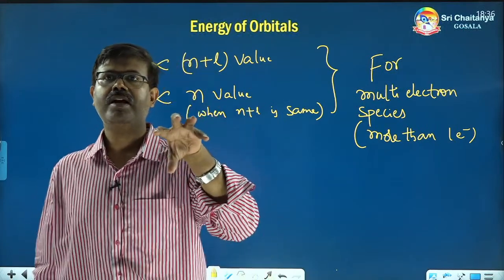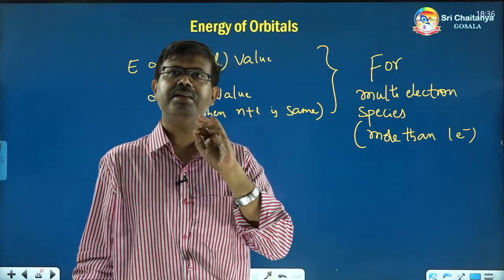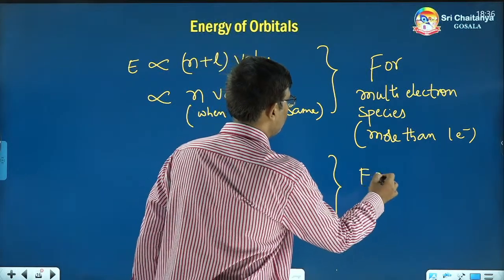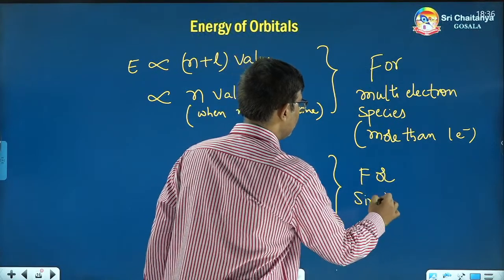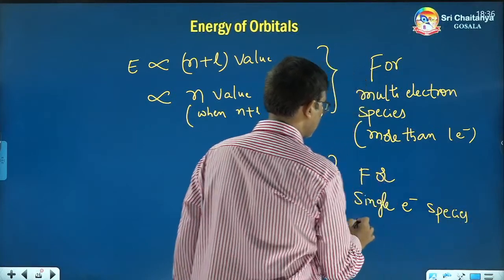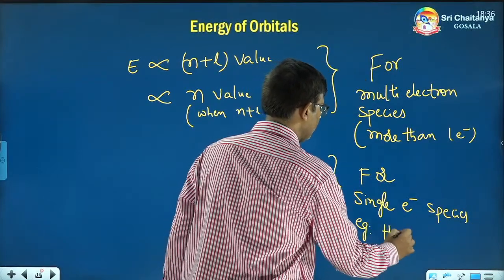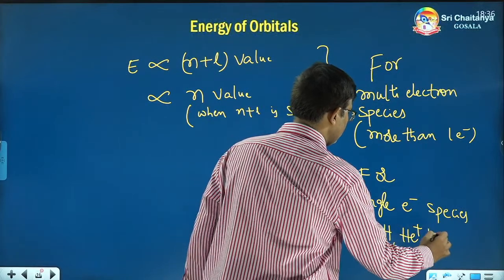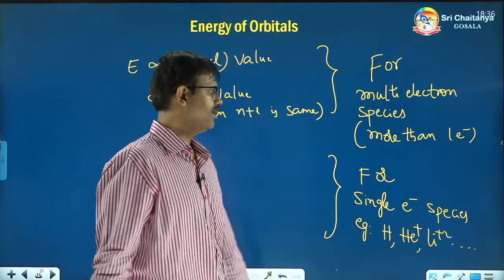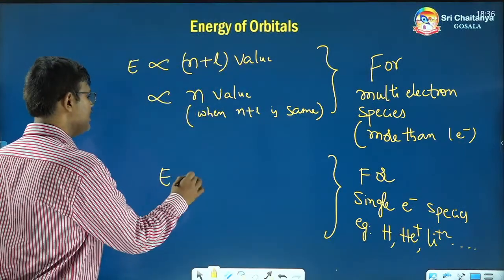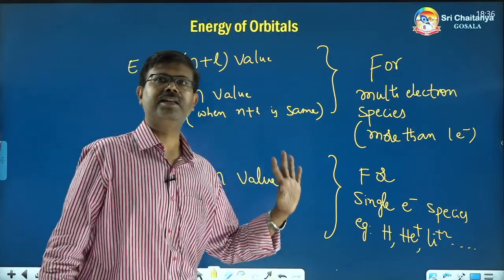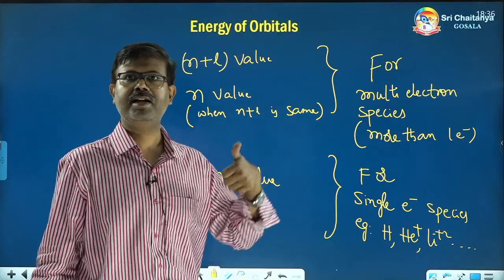If you are dealing with single electron species, examples: hydrogen, helium plus, lithium 2 plus, then what to do? Very simple: energy is just proportional to the n value. Don't go for n plus L this time, only the n value will decide the energy. Higher n value, higher energy.